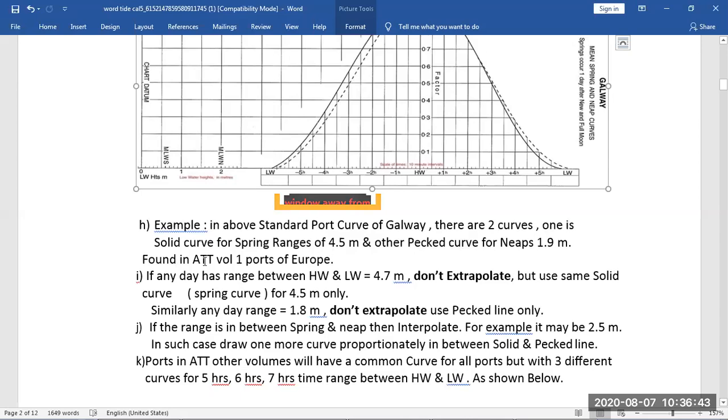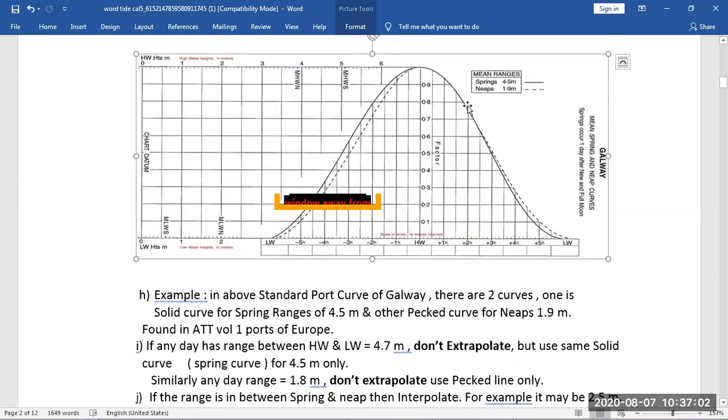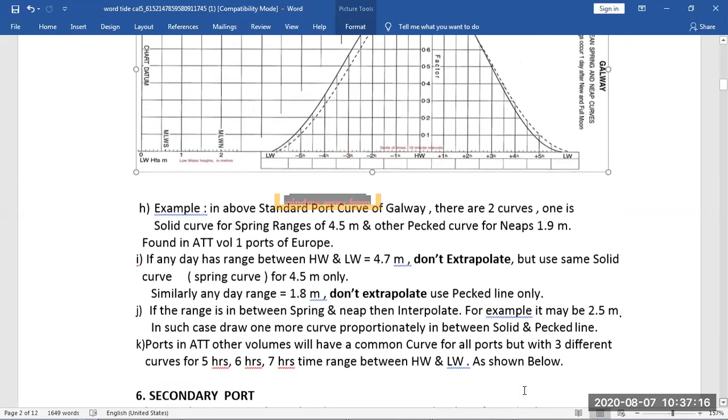So from the tide tables, on each page daily predictions will be given. Daily prediction means daily high water and low water will be given, that we will see in the tables. For example, suppose any day has a range between high water and low water of 4.7 meter, then we will not extrapolate. And as I told you, we'll use the solid line graph. Similarly, if it is 1.8, less than this, then we'll use the dotted line graph. If the range is between spring and neap, then we will interpolate. Suppose it is 2.5, then we will make a rough hand curve in between.